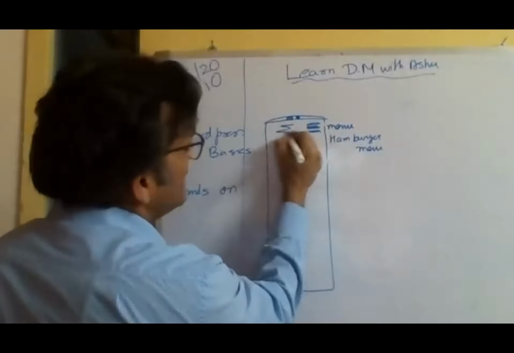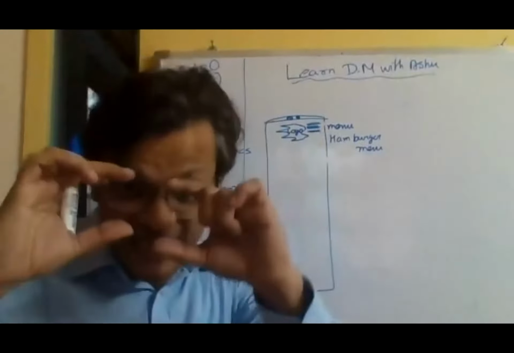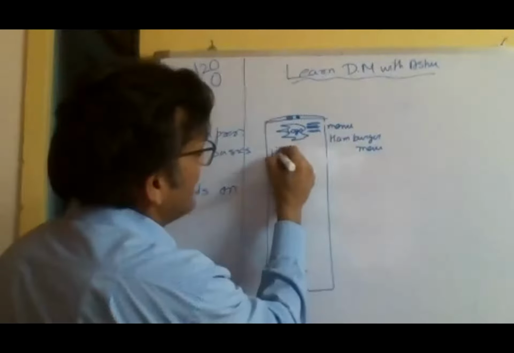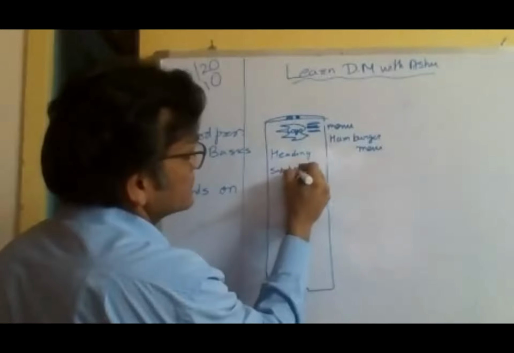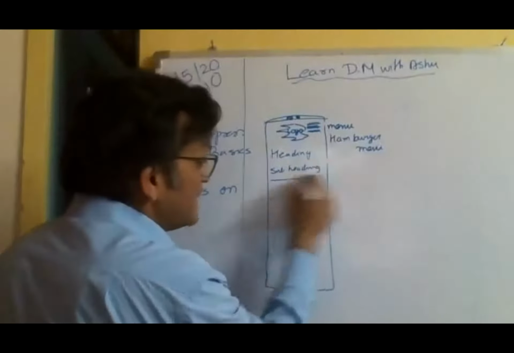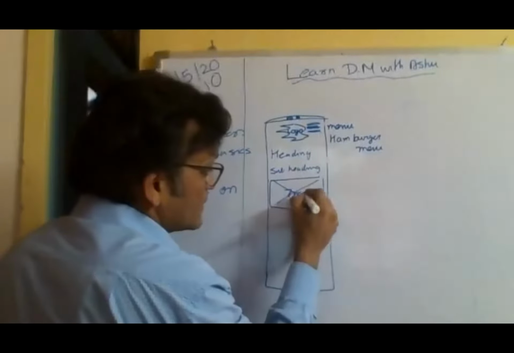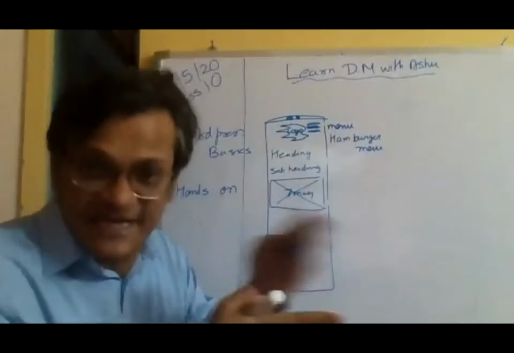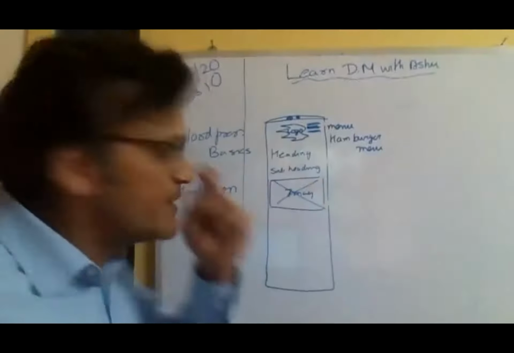There will definitely be a logo here. As soon as I come on the website, there's always a logo on top. After the logo, there will be some kind of a heading, a subheading. Maybe there will be a picture. A lot of times, this heading and subheading are floating over the picture. You must have seen it. Let's see if we can do it today. It's very, very simple. We'll create some dummy images also.